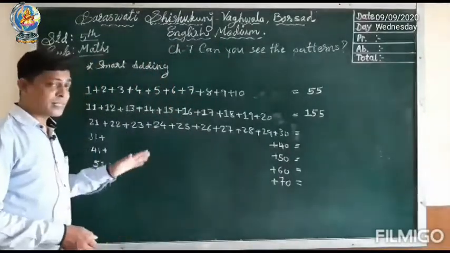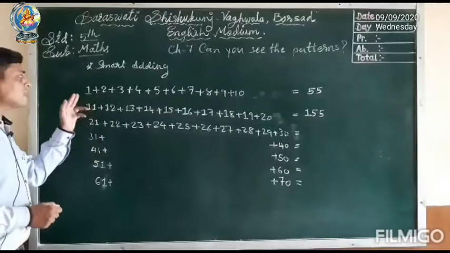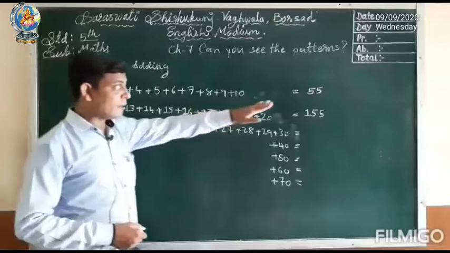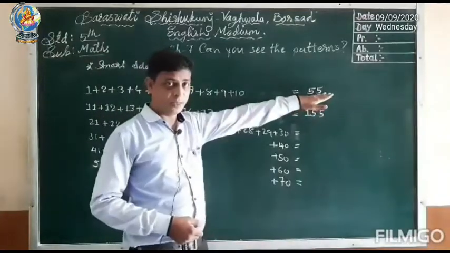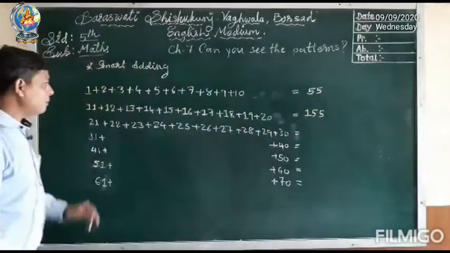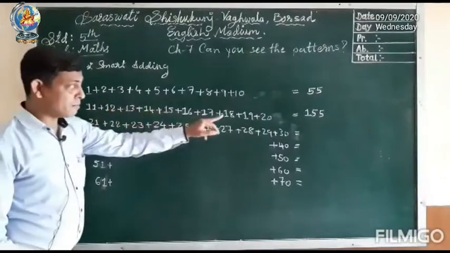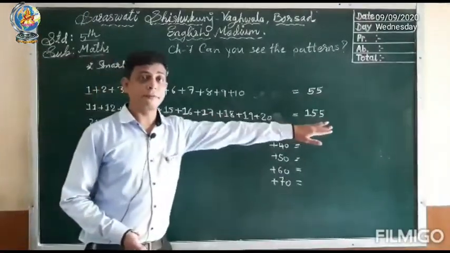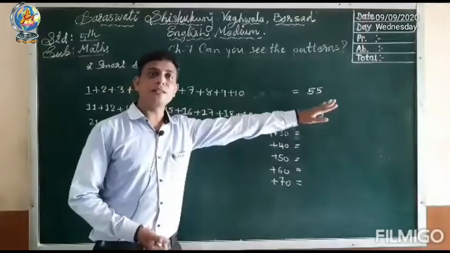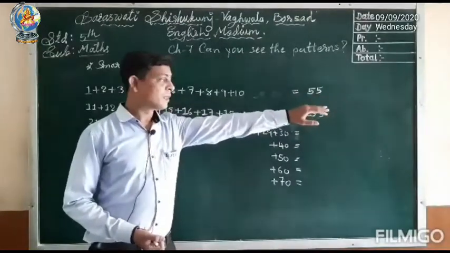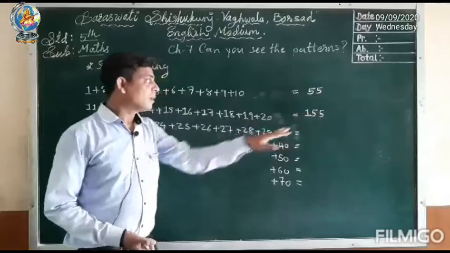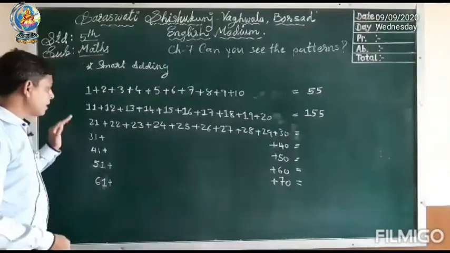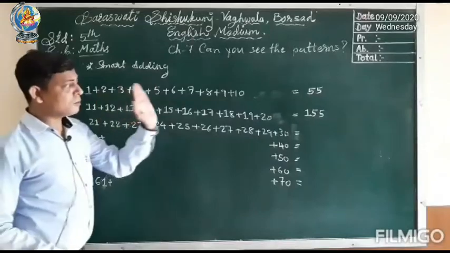Okay. So let's see. Here you can see I have added 10 numbers together and I get total 55. In next step, 11 to 20 numbers are given, and that total is 155. If you want to check, you can check with your calculator also. So second answer is 155. Now third, 21 to 30.